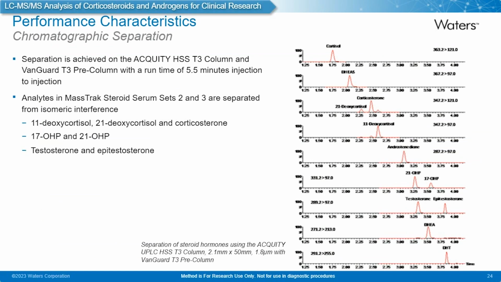Here we have some chromatographic separation. I don't think the picture there is full resolution, but you can make out the separation between some of those critical steroid isomers previously discussed on the HSS T3 column. So we have the 11 and 21-deoxycortisol and corticosterone towards the top of the chromatogram, the 17-OHP and 21-OHP towards the bottom of the chromatogram, and also testosterone and epitestosterone.